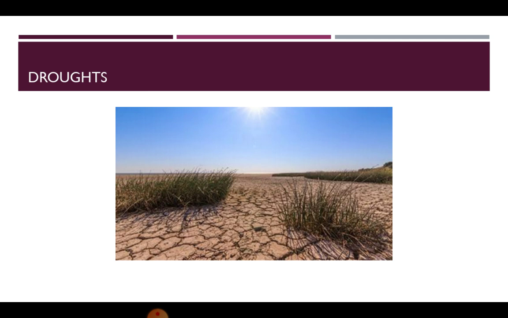When a drought takes place, natural vegetation of the area dies and crops fail. This leads to a shortage of food, thus causing famine. The water supply becomes less as the water level goes down in lakes and even in wells. Rivers shrink and streams dry up. The soil cracks and is blown away by the wind, creating dust storms.